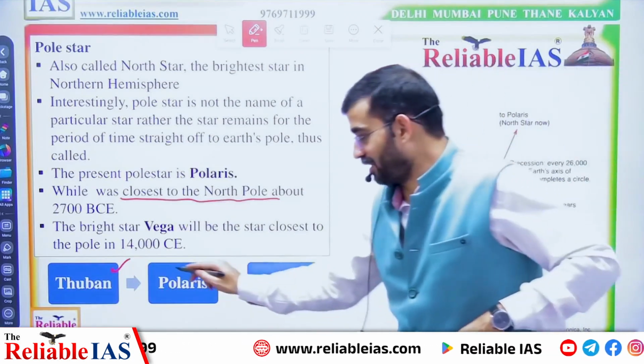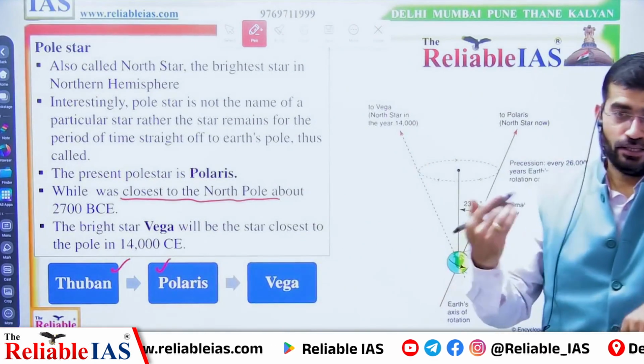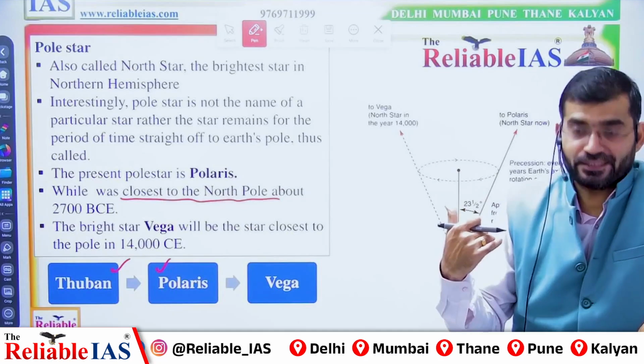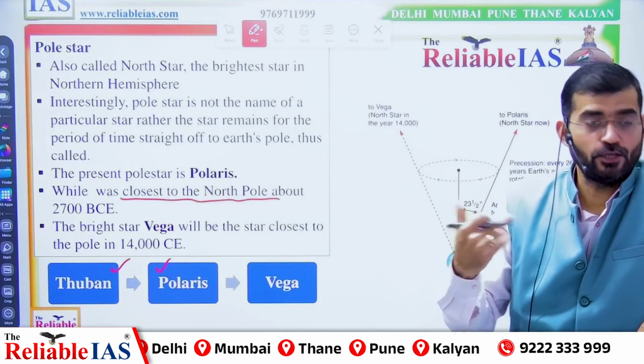Now we are actually finding our north location with Polaris. Polaris is our north star.